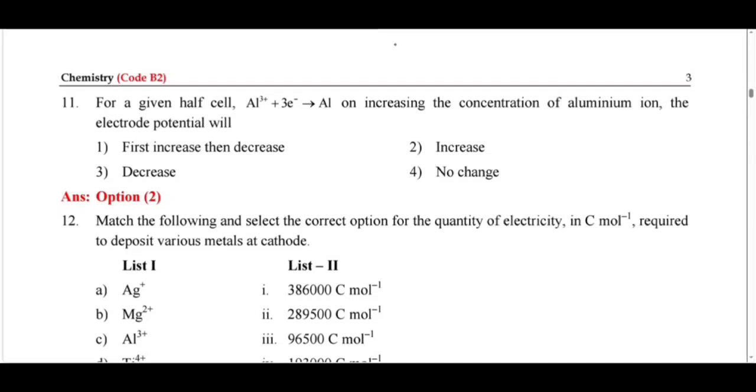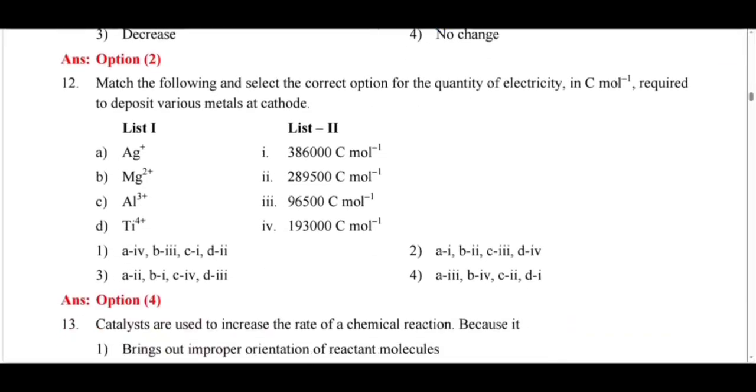If you increase the concentration of ion, the electrode potential increases. Electrode potential is directly proportional to number of ions. So it increases. Then I move to question number 12.